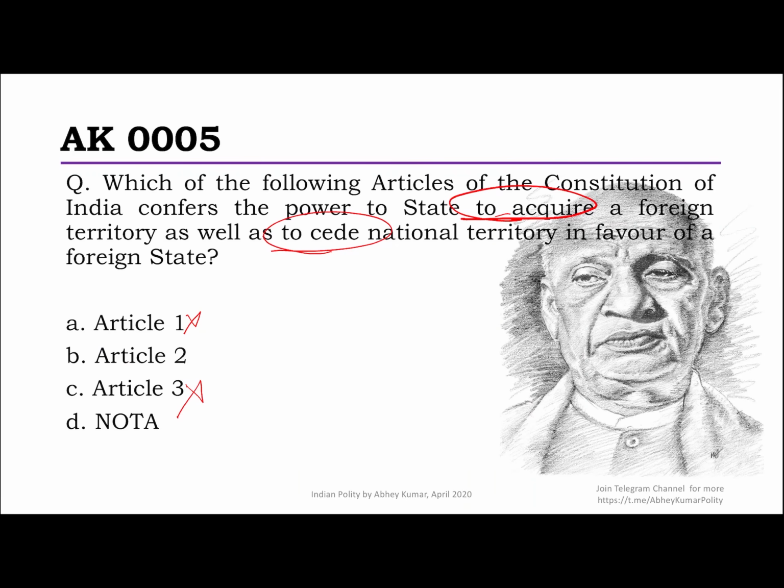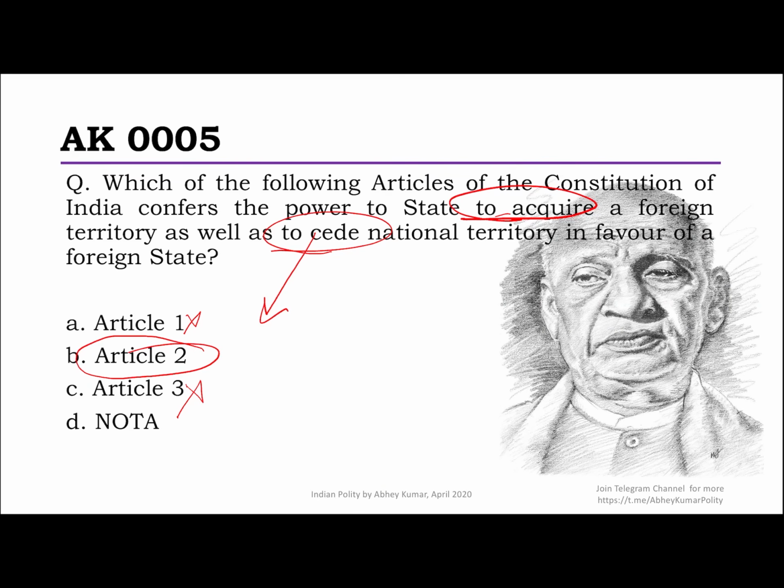So I believe that if at all, the only confusion you may have would be with respect to Article 2. Now, it's actually a very settled principle that the power to acquire or to cede is not provided through any article of the Constitution. And this is exactly what was the reference in the Berubari Union case of 1960, where the Supreme Court explained that especially the power to cede, because that was the question. Berubari Union was a piece of land which was being given to Pakistan, now Bangladesh.